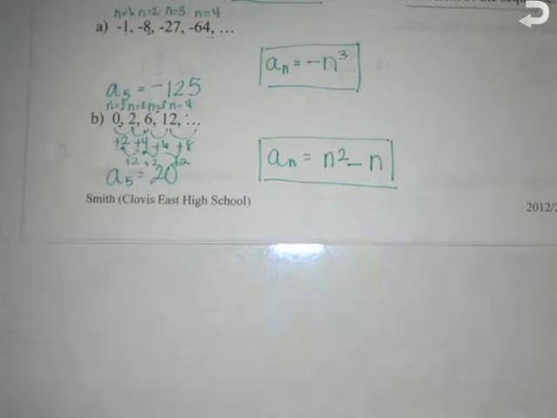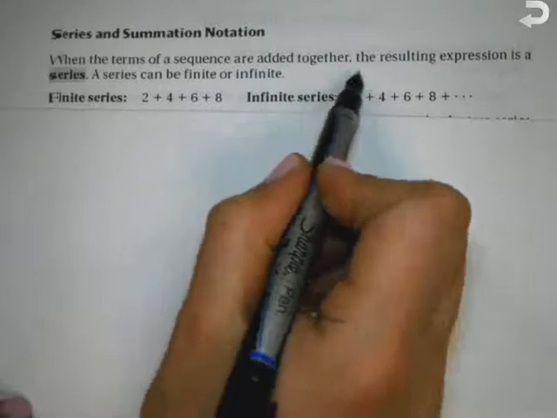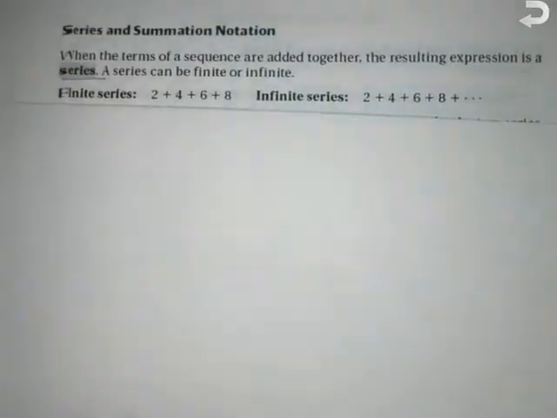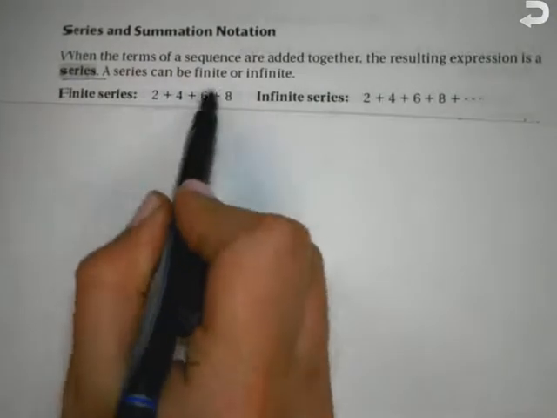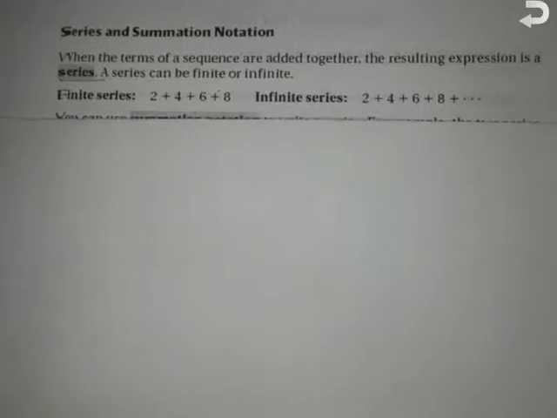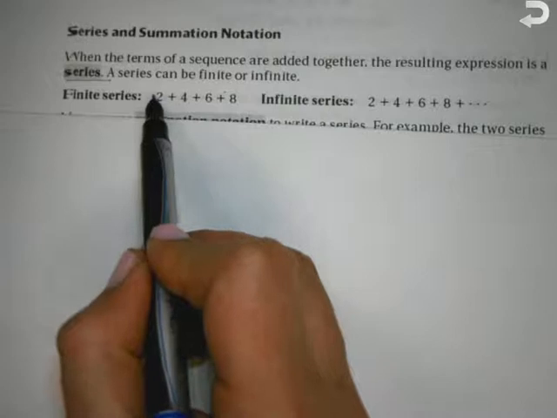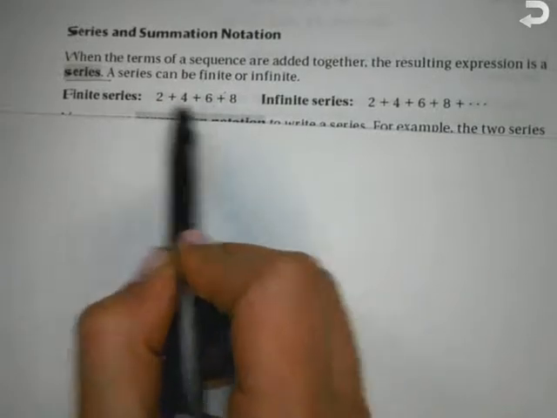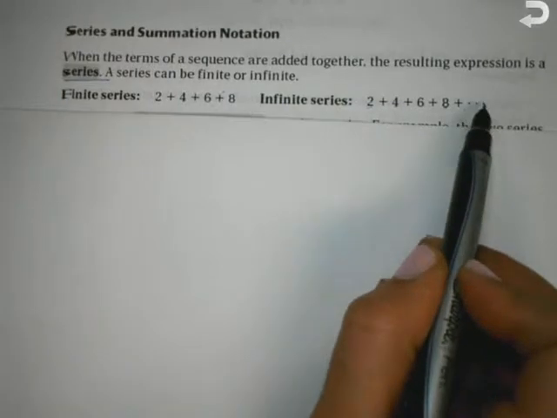A series is a little bit different. When the terms of a sequence are added together, the resulting expression is a series. So a series is when we take the sequence and we add it all together. The sequence is just the list of terms. The series is actually the sum. You just add them all together. We have a finite and infinite series as well. Finite means I just take the terms 2, 4, 6, 8 and add them. Infinite means I'm taking the terms 2, 4, 6, 8 and I keep adding forever and ever and ever. Finite just stops.